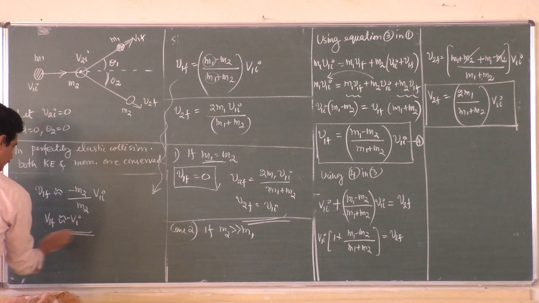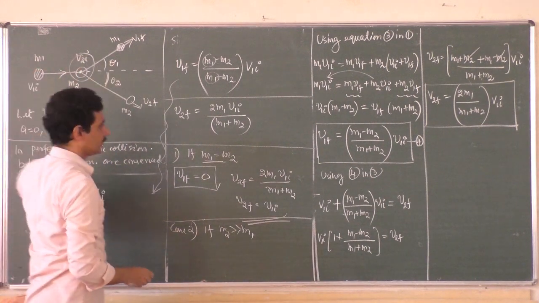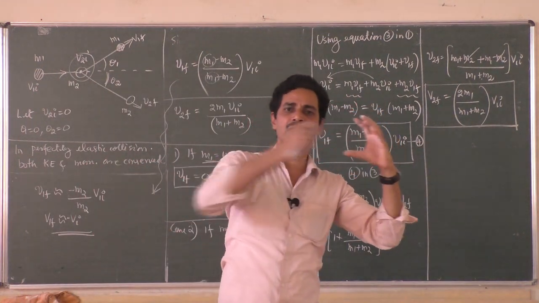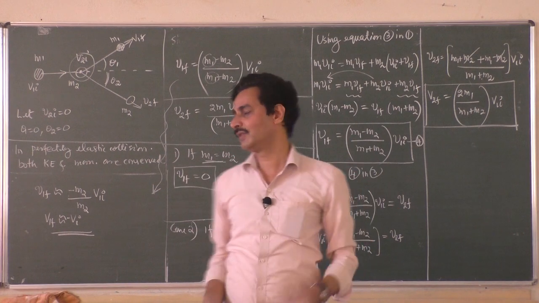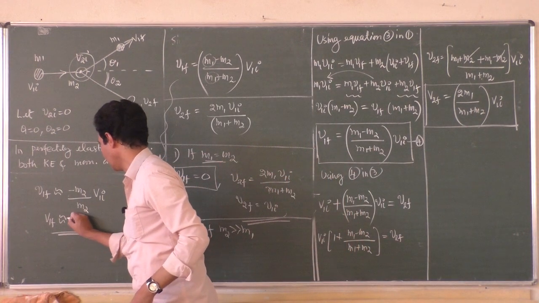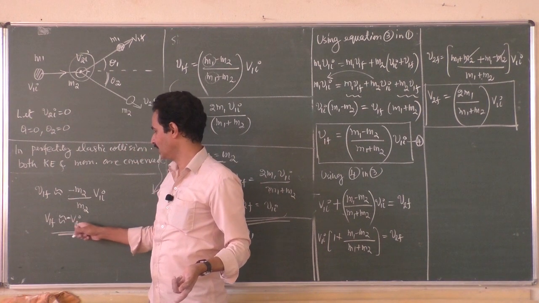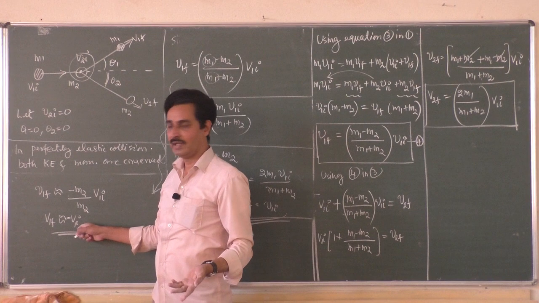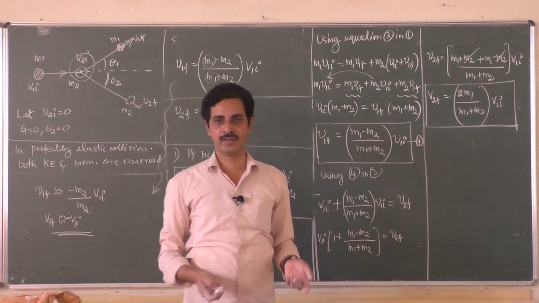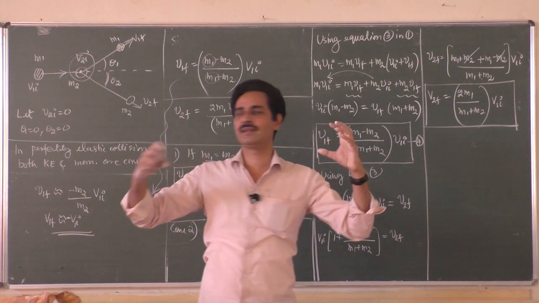What is the conclusion? If the second object is much larger and the first object is very small, for a heavy stone, if a small marble goes and hits, it returns back with the same velocity. That is the conclusion here, right? So the final velocity of the first object is the negative of the initial velocity of the first object. That means the first object returns back with the initial speed itself. So it goes, hits the heavier object and returns back.